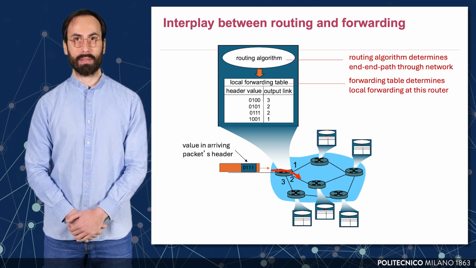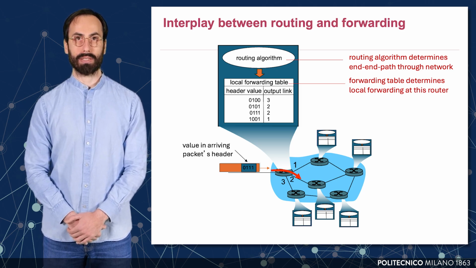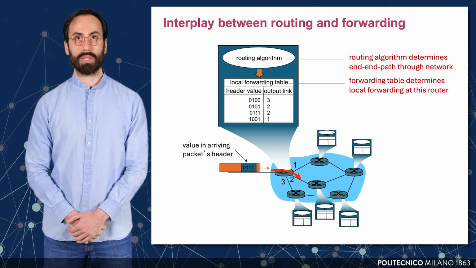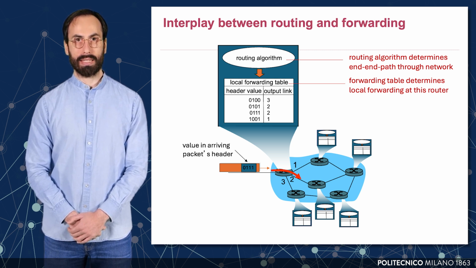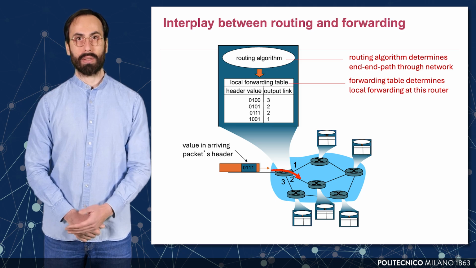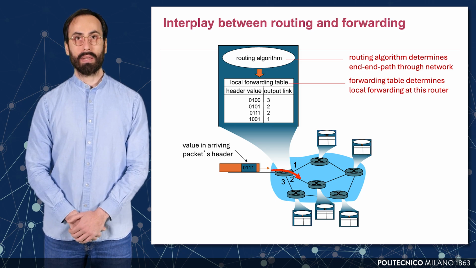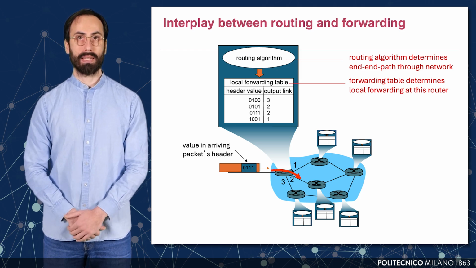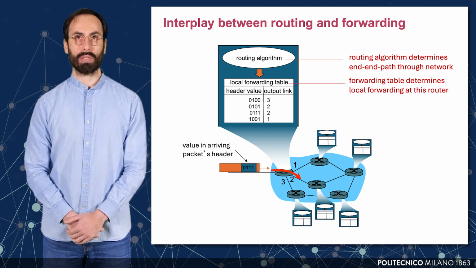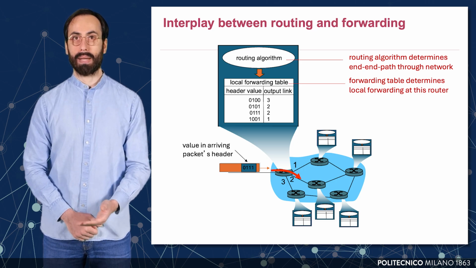paths through the network. These paths are based on various metrics, such as hop count, delay, or administrative policies. The result of this computation is a forwarding table or routing table, which is stored locally at each router. Forwarding, on the other hand, is a local operation. When a packet arrives at a router, the router extracts the destination address from the packet's header. It then consults its forwarding table to determine the appropriate outgoing interface or output link for that packet.